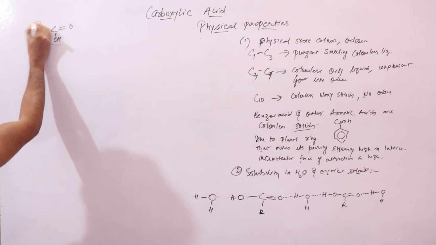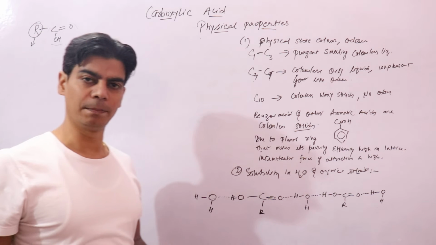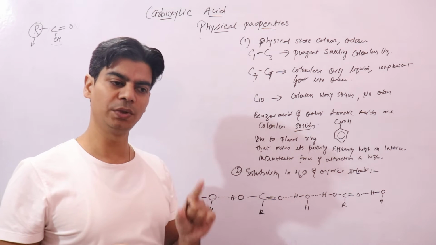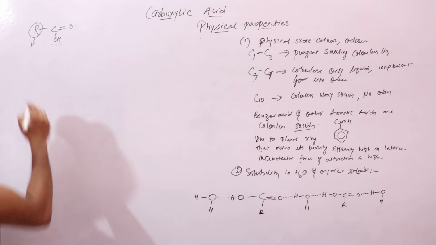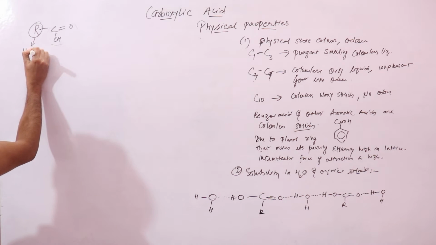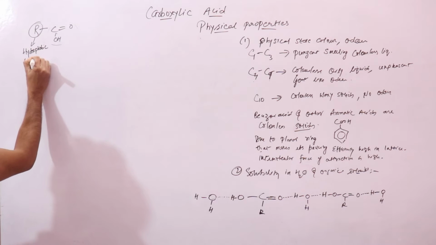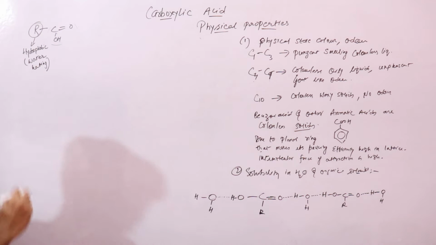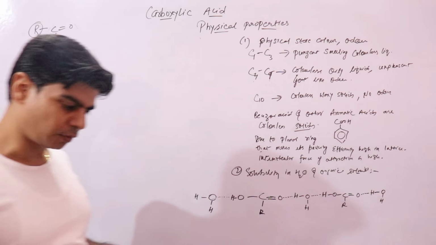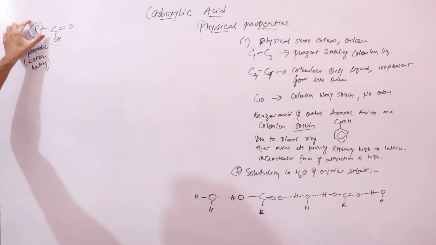RCOOH. Now this R is your hydrophobic part, the alkyl group. This is your hydrophobic part, which is insoluble in water, or water hating. Now in lower acids like formic acid, acetic acid, propanoic acid, the size of the R group is such that